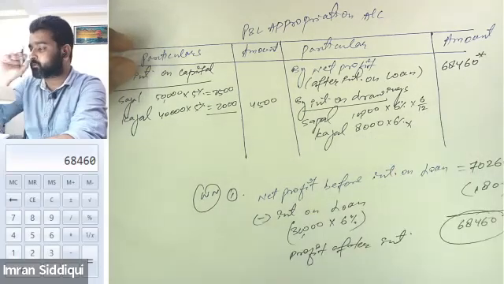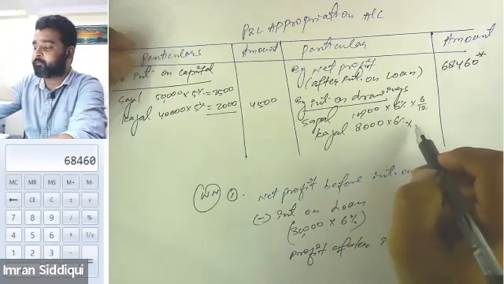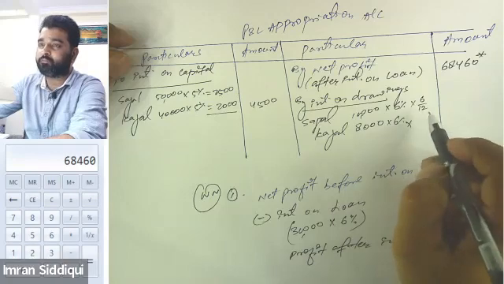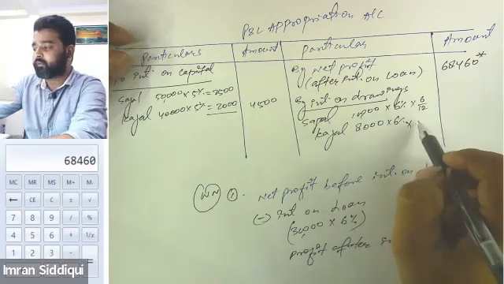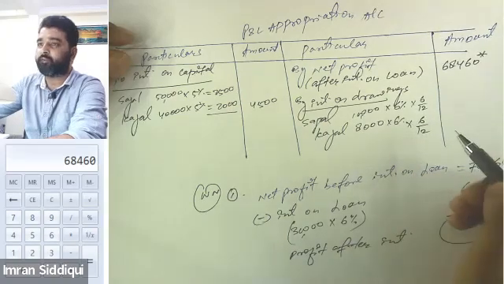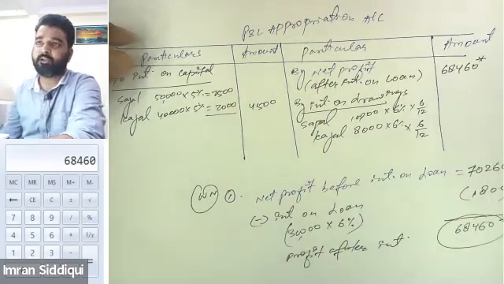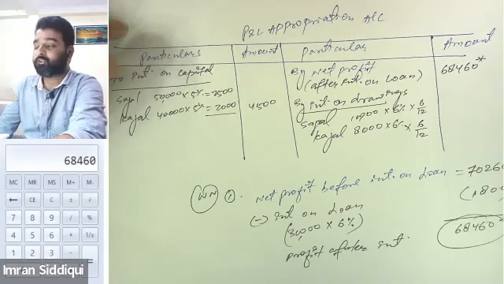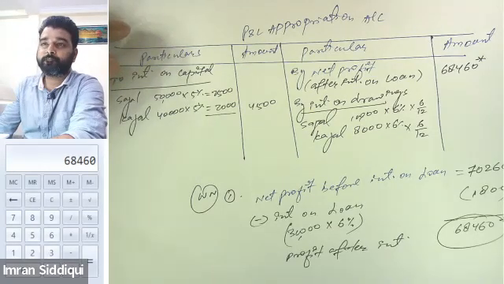And similarly for Kajal as well. Kajal has withdrawn 8,000. Rate of interest will be 6%. But we won't be charging interest for the entire year on her drawings. We will only charge interest for the half year, that means 6 by 12. Is this clear to both of you? Yes, sir.